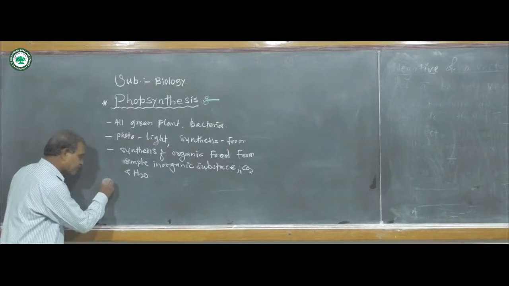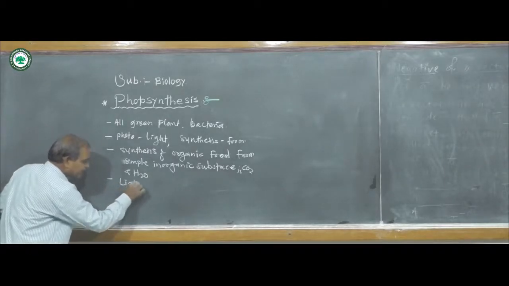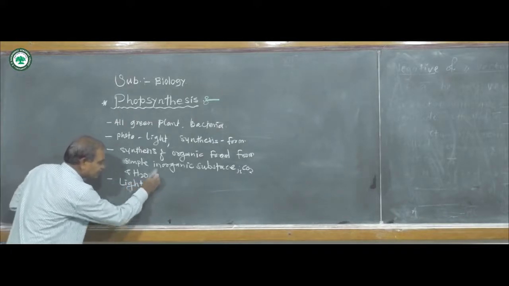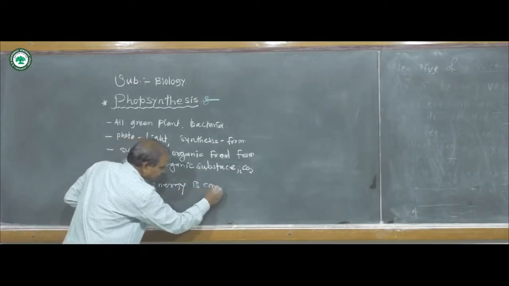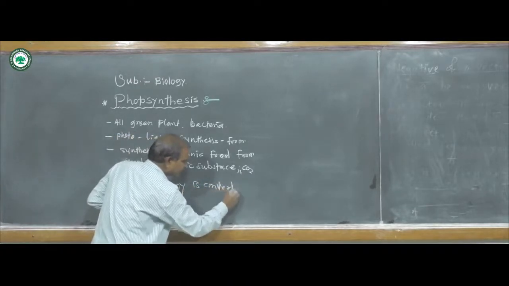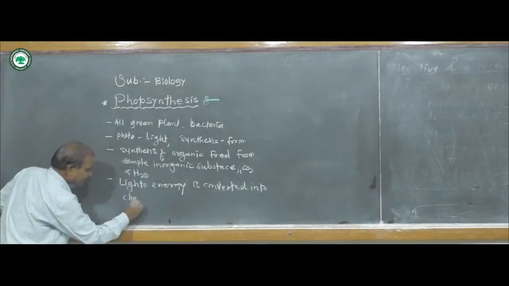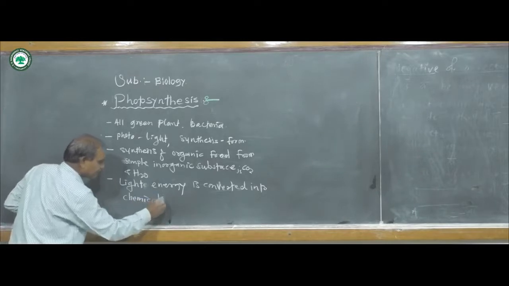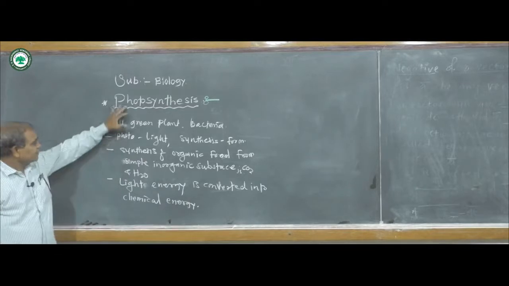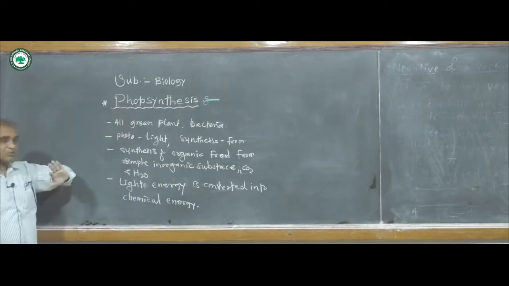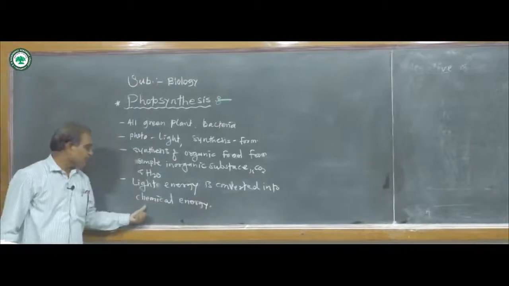Now in this process of photosynthesis, light energy is converted into chemical energy. Photosynthesis traps the solar energy and converts it into chemical energy.